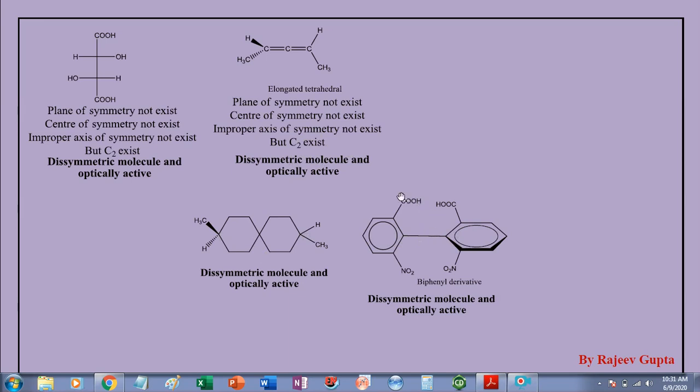Observe these functional groups are different: carboxylic and nitro. This portion is in the plane of the paper and this portion is on wedge dash. This nitro containing portion is on wedge, which is perpendicular to the plane of the screen, and this carboxylic containing portion is away from the viewer on dash. So both these molecules are also dissymmetric in nature.